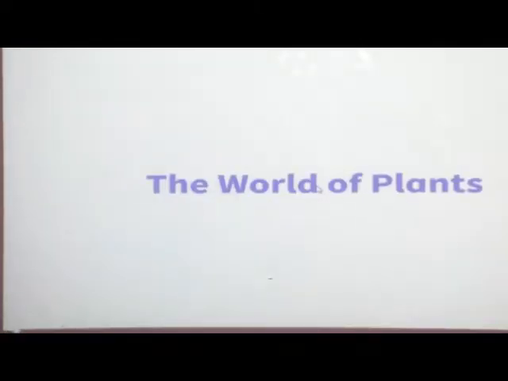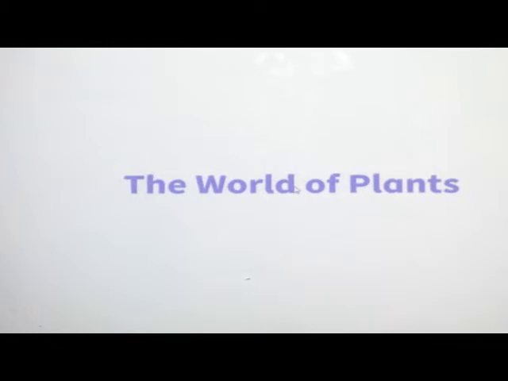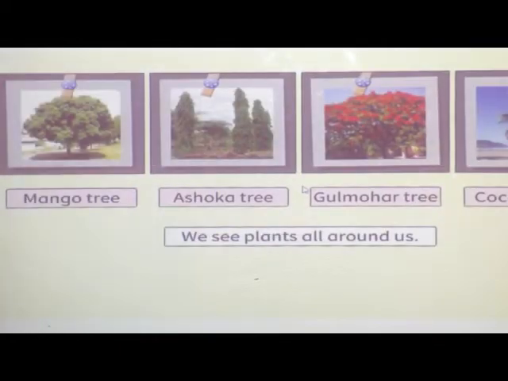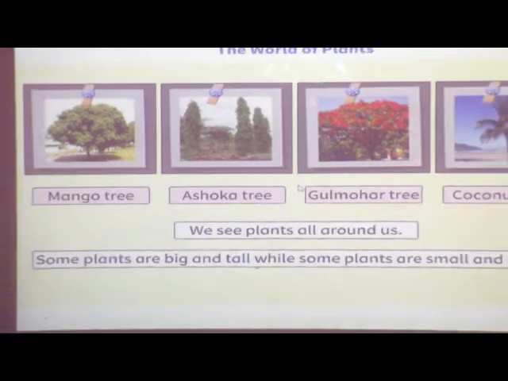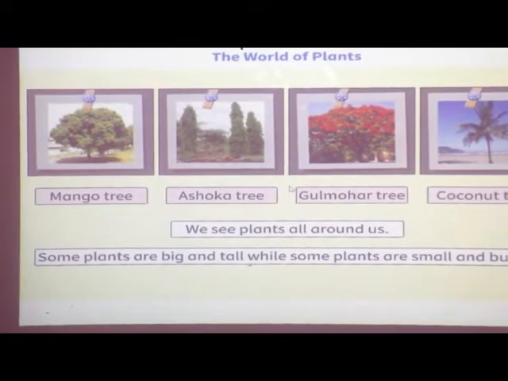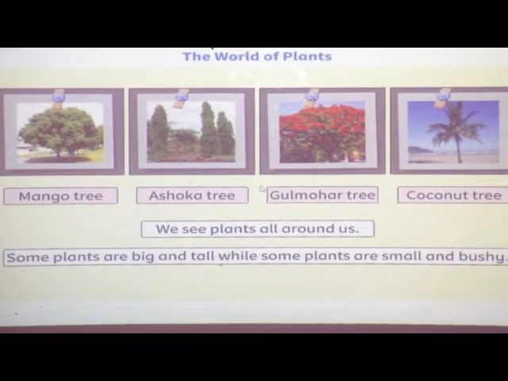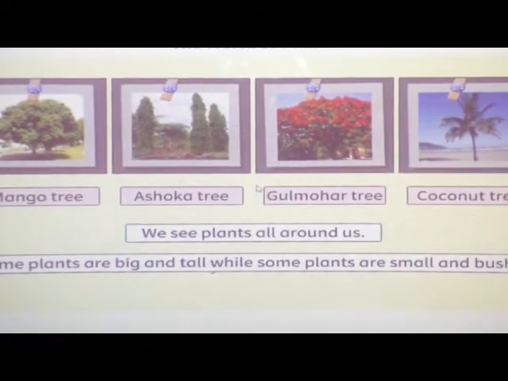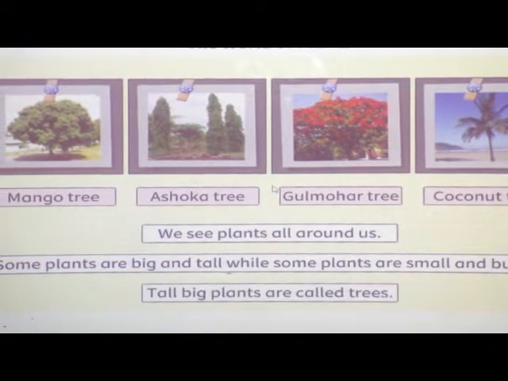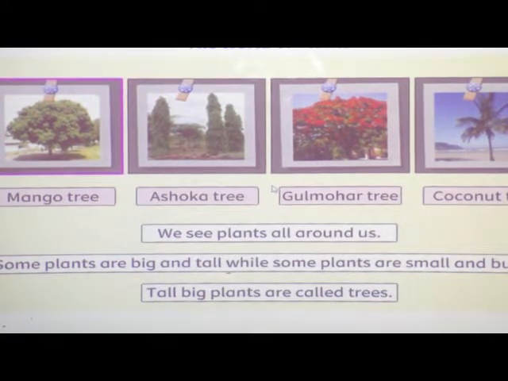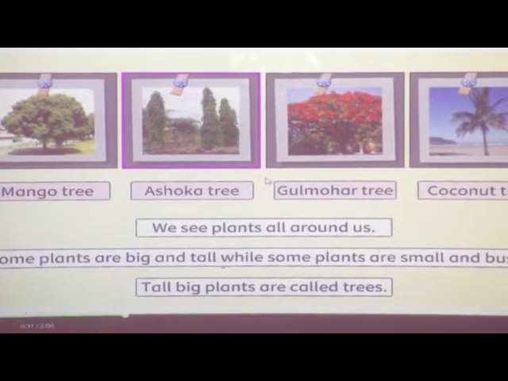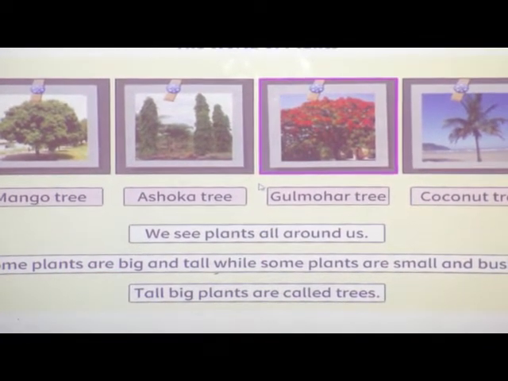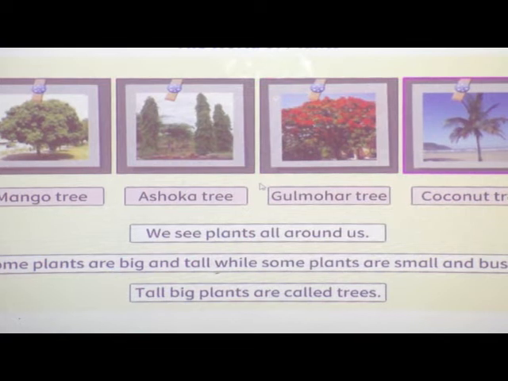Let us learn about the plants around us. We see plants all around us. Some plants are big and tall. Some plants are small and bushy. The tall, big plants are called trees, like the mango tree, the Ashoka tree, the Gulmohar tree, and the coconut tree.